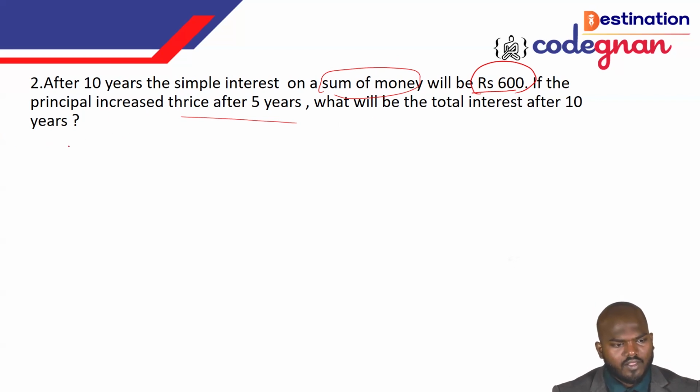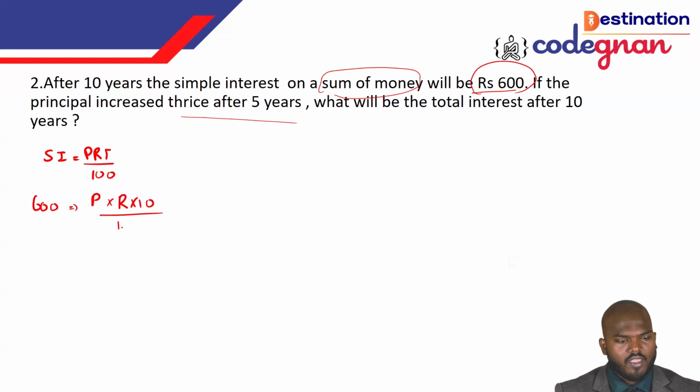So I'm applying the formula. What is the formula here? That is SI is equal to PRT by 100. Going to this, SI they are giving the value 600 rupees. Principal I don't know, rate of interest I don't know, and the time they are saying is 10 years. So by 100. You see this, the 0 gets cancelled, so we can say that PR is equal to 6000. If the 10 goes to this side, we can call that PR is equal to 6000.